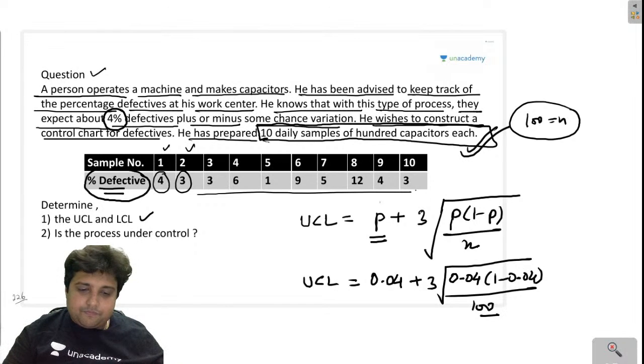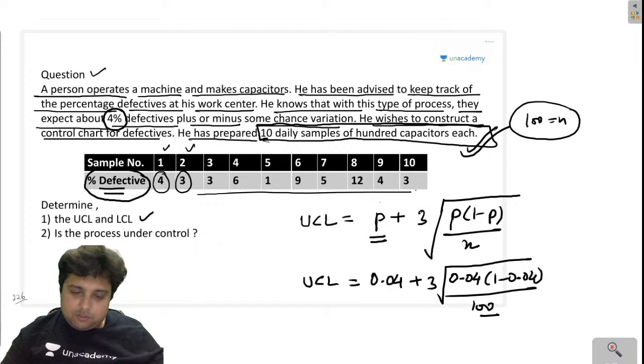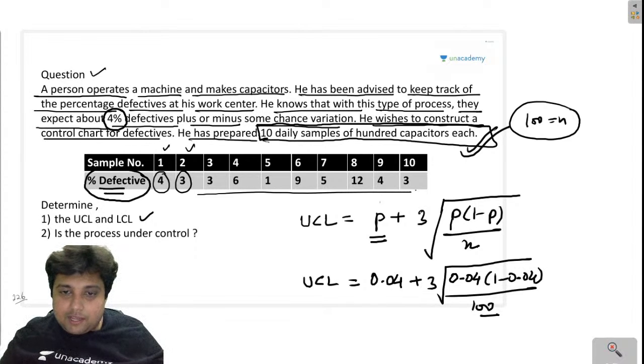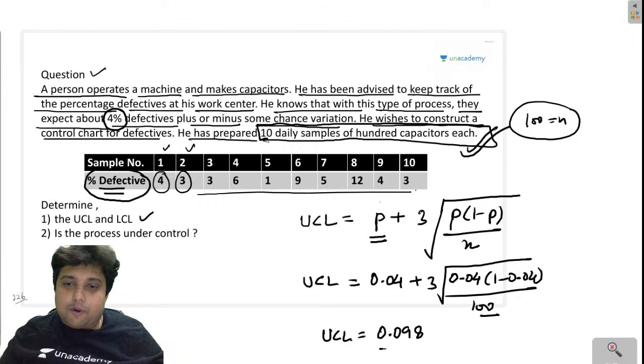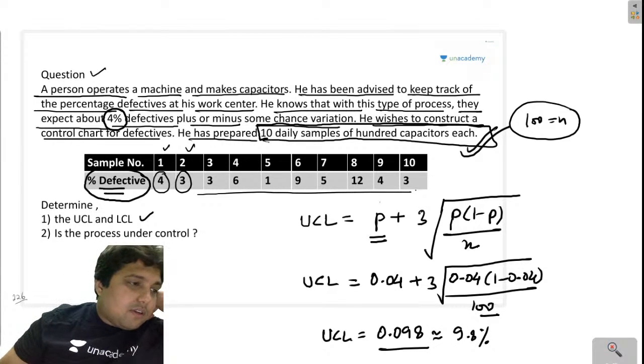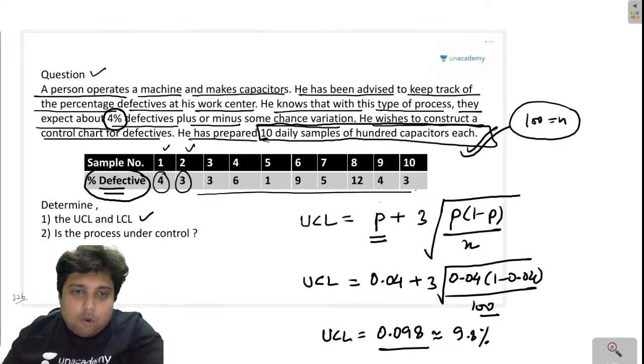So let me just solve this. Remember, this is not cube root, it is 3 times root, right? 0.04 into 1 minus 0.04 by n, that is 100. So this is coming out to be 0.098, but remember, 0.098 is 9.8%, right?